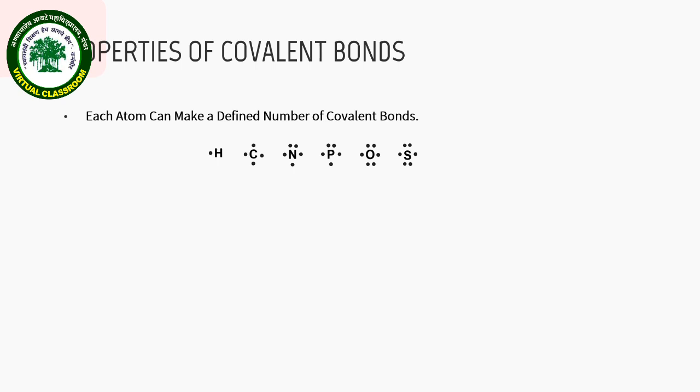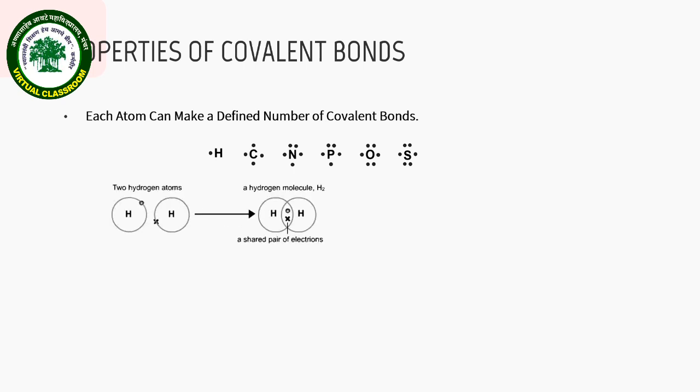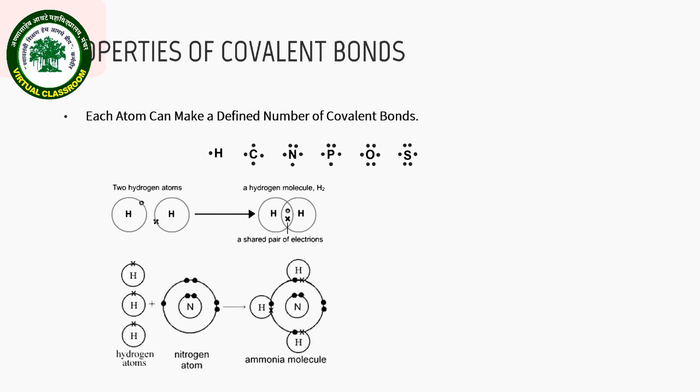As a rule, each type of atom forms a characteristic number of covalent bonds with other atoms. For example, a hydrogen atom with one electron in its outer shell forms only one bond, such that its outermost orbital becomes filled with two electrons. Likewise, a carbon atom has four electrons in its outermost orbitals.